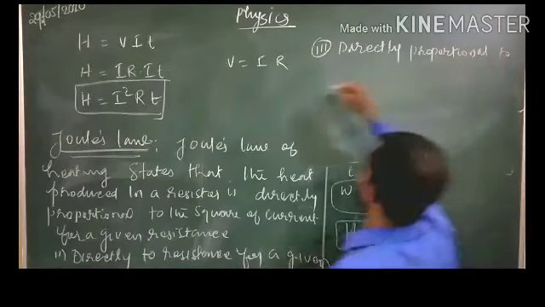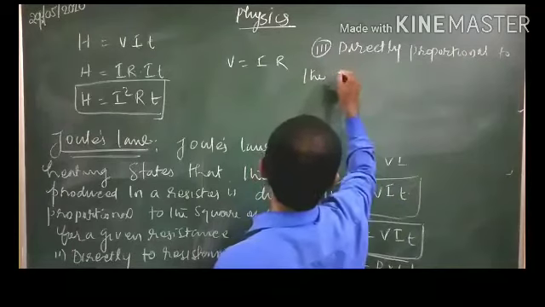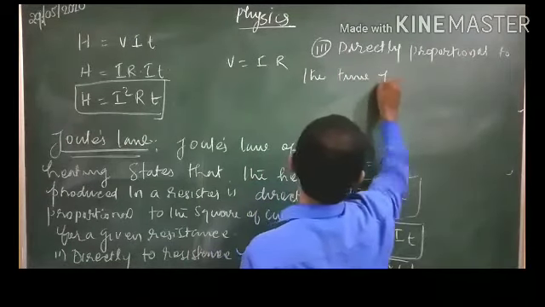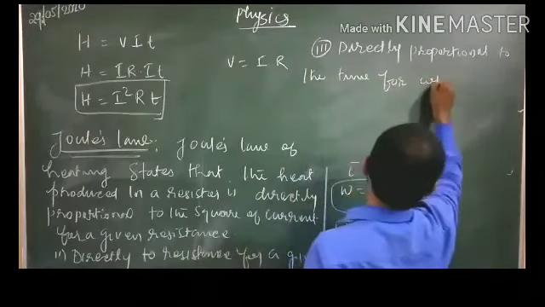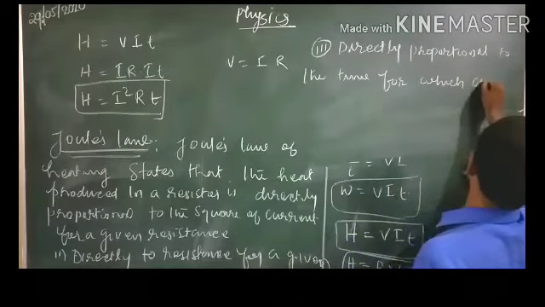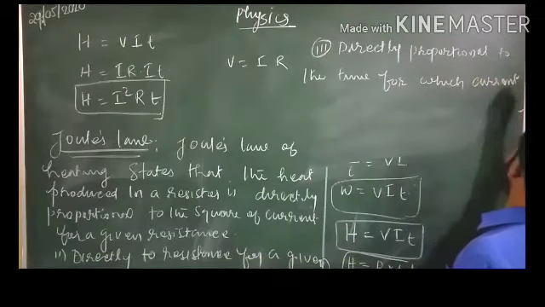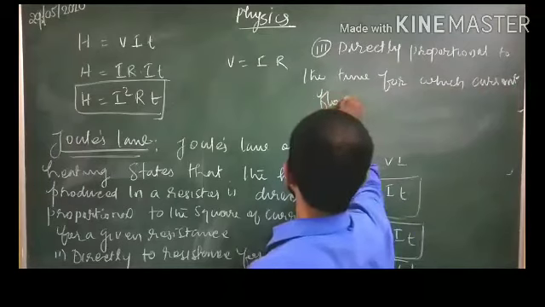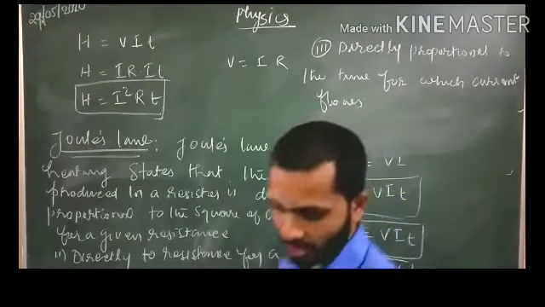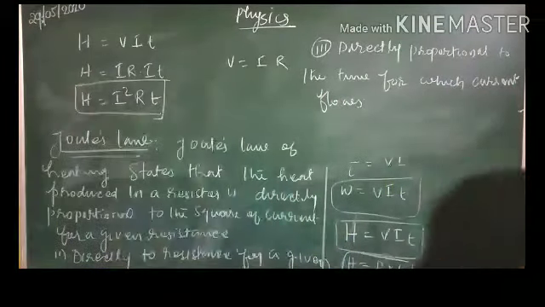This is what we call Joule's law of heating.